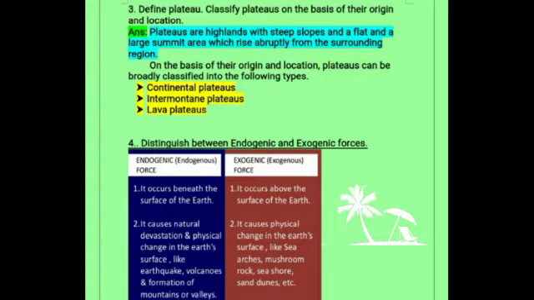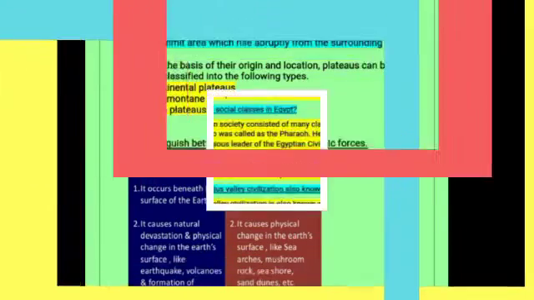So what are plateaus, children? Plateaus are highlands with steep slopes and a flat and large summit area which rise abruptly from the surrounding region. So on the basis of their origin and location, plateaus can be classified into three types. They are continental plateaus, intermontane plateaus and lava plateaus. So other answers you just go through from your textbook.